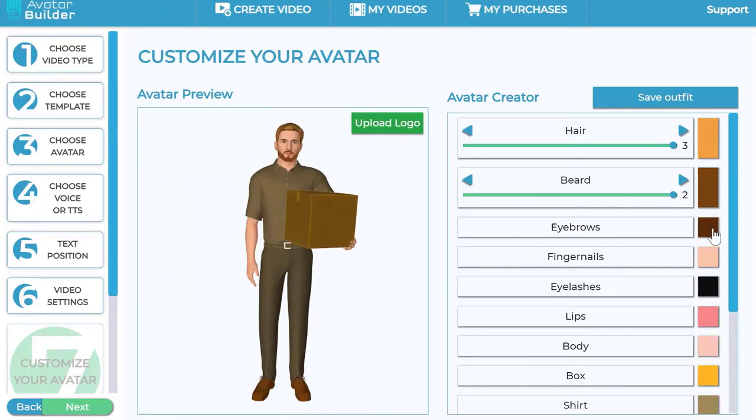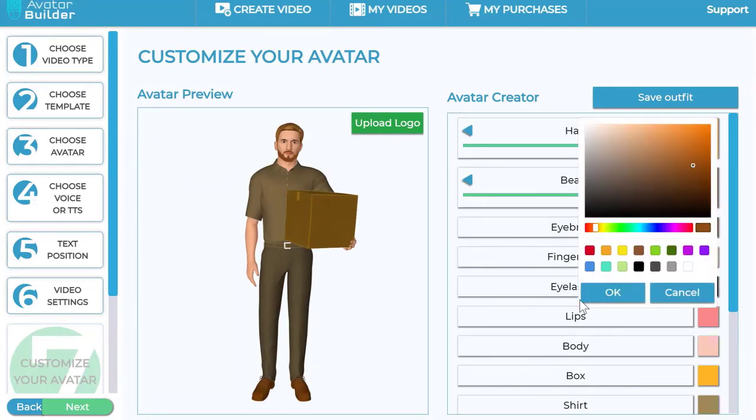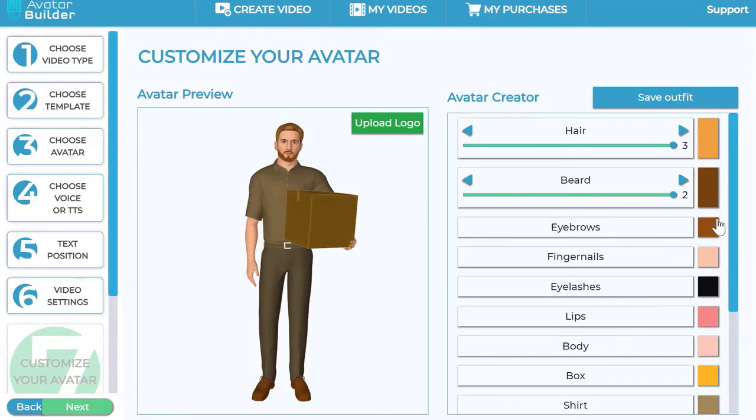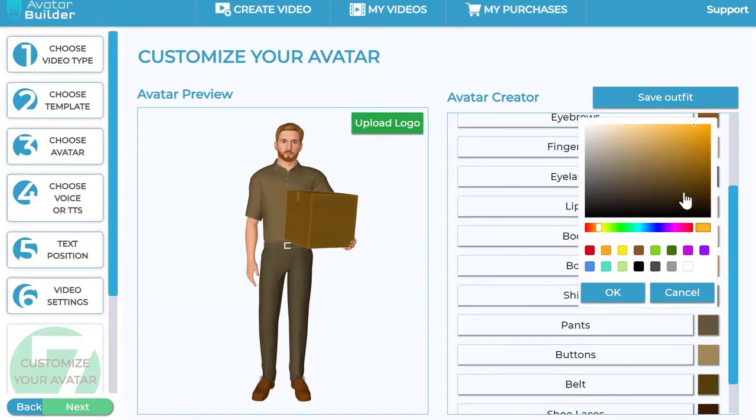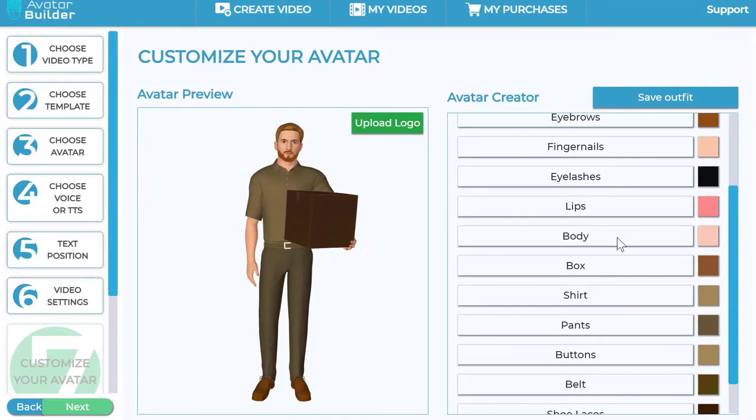And then now I can change his eyebrow color. Let's say I wanted to change that. I can do it, change his eyebrow slightly. And of course, you can also change even the fingernail color, okay? Now this is important because the animation quality is so good that even when you zoom in, these details are really good. You can even change the color of the lips, the body, the box that he's holding. You can even change the color of that. So let's say you wanted to change it to some other color, like maybe brown. And you can do that. This is how it changes the color.